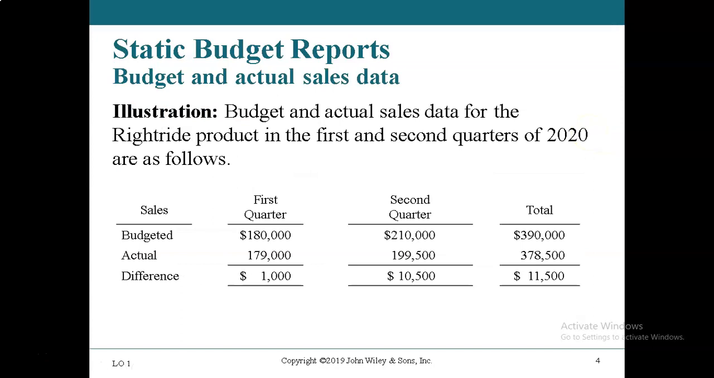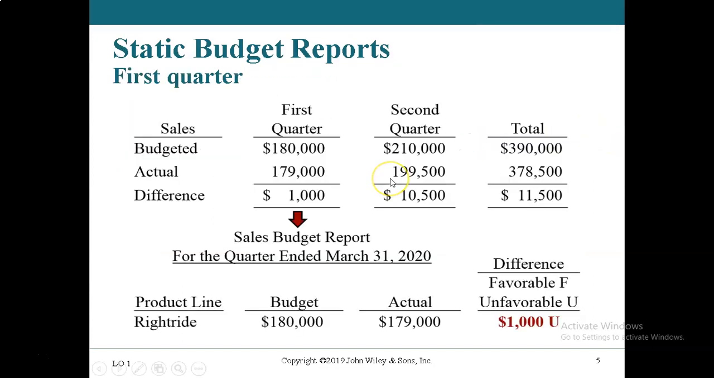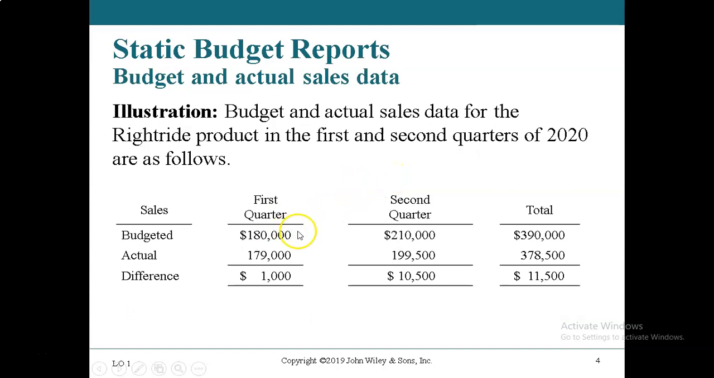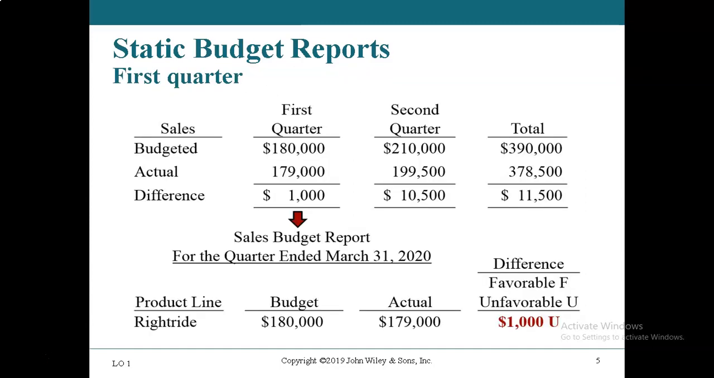Here's an example. Here we have the budget, the actual, and the difference. You can see the budgeted sales revenue, in this case, is $180,000. The actual revenue was $179,000, and you have a $1,000 difference. If we just use the first budget that we make without making any modifications to it, we call that the static budget.